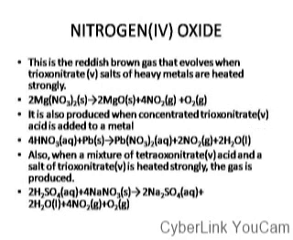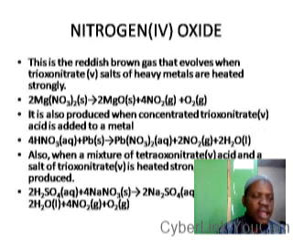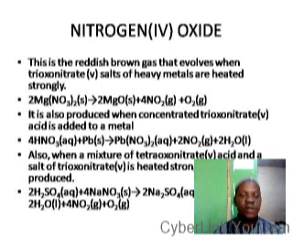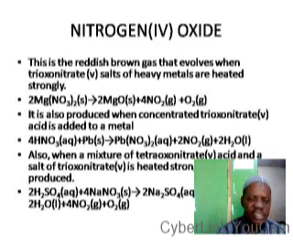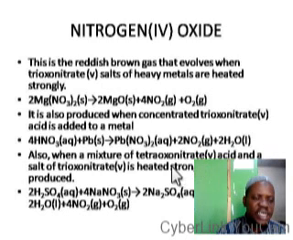Now, other methods of preparing nitrogen 4 oxide: when concentrated trioxonitrate 5 acid is added to a metal, nitrogen 4 oxide is also produced. Also, when a mixture of tetraoxosulfate 6 acid and a salt of trioxonitrate 5 is heated strongly, then we have nitrogen 4 oxide being produced, as you see it in your notes.